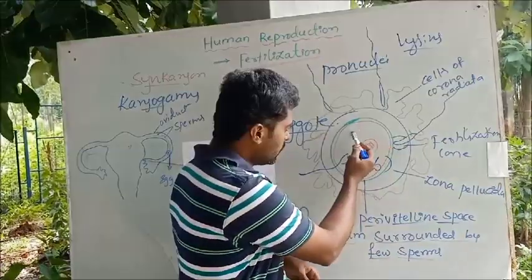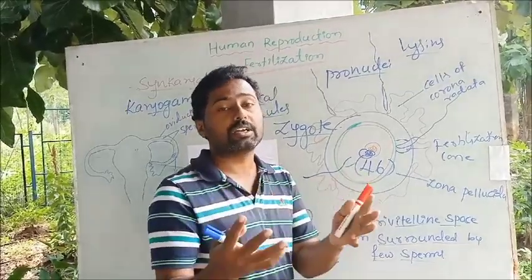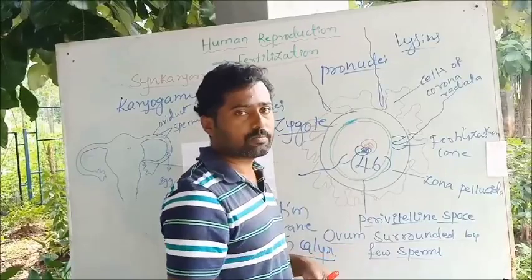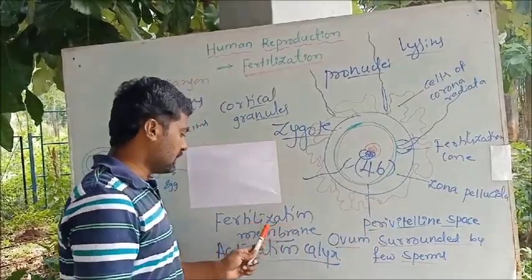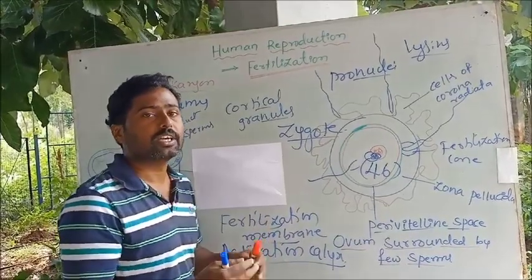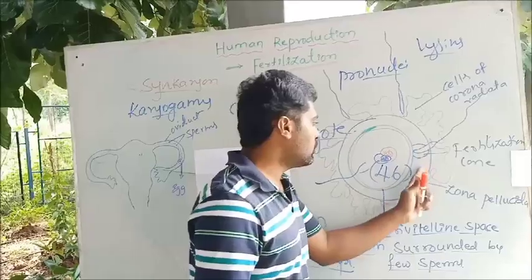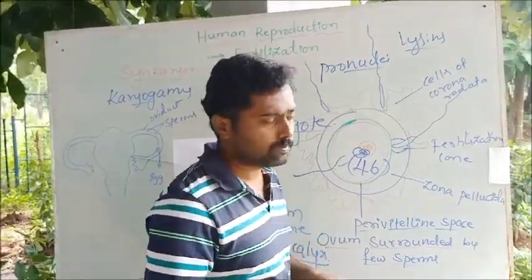The entry of the sperm into the ooplasm activates some chemical reactions in the ovum. It throws off the cortical granules into the perivitelline space. It creates a fertilization membrane or activation calyx that prevents the entry of another sperm into the ovum. Also the receptors found in the zona pellucida get inactivated. That also prevents another sperm from entering the ovum.